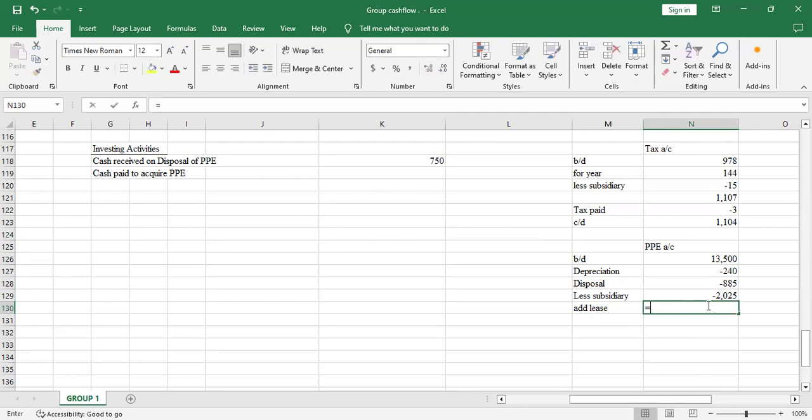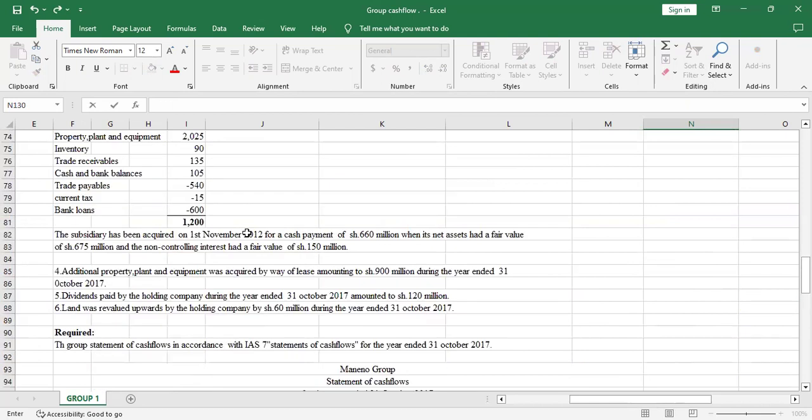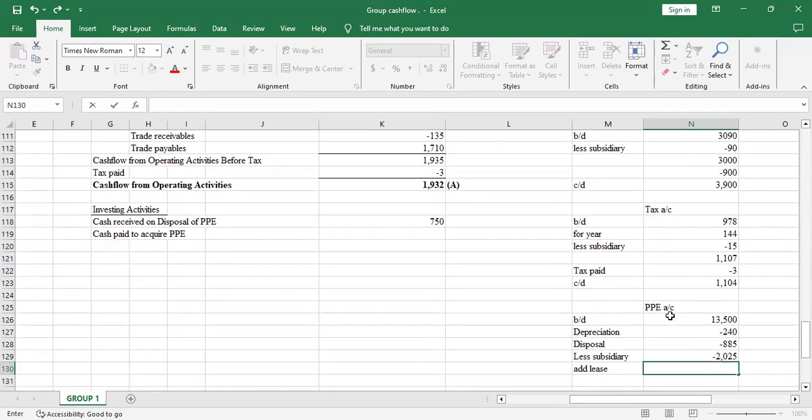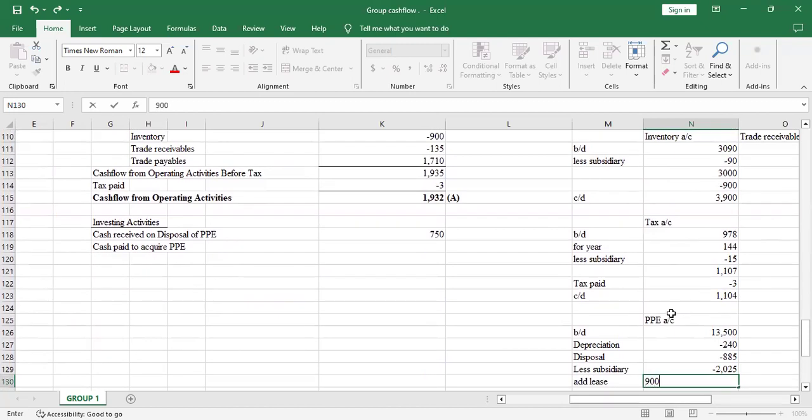There was a lease. So let me see. In additional information number 4, they're saying additional property, plant, and equipment was acquired by way of lease amounting to shillings 900 million during the year ended 31st October 2017. So we add it back, the 900 million.